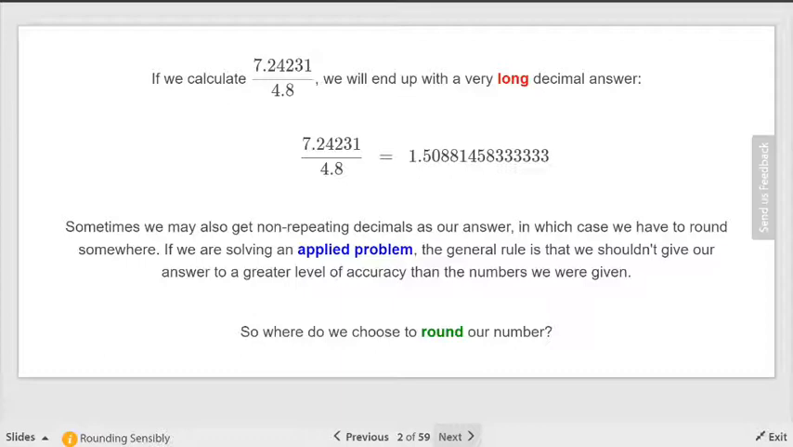If you're just doing pure math, just performing the calculation, are you allowed to round? Only if they tell you to. But we're talking about an applied problem. So like a story problem, word problem.